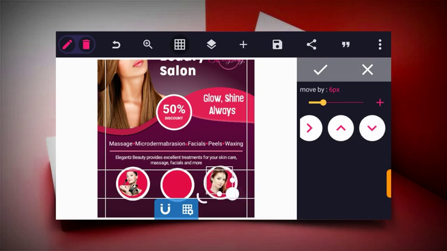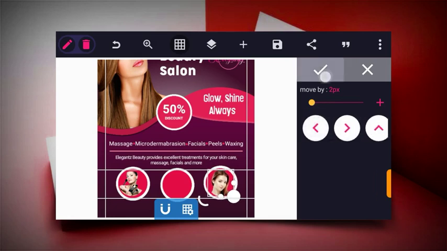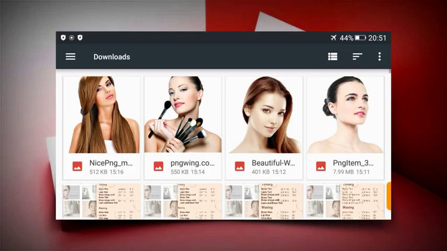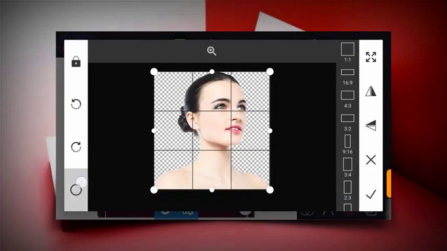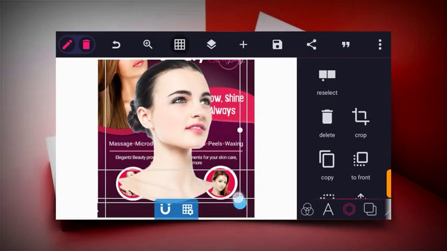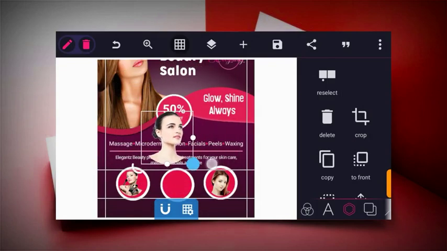So reduce it to fit in the circle. So let's do for the last photo, which is this. So place it, reduce it, and then place.